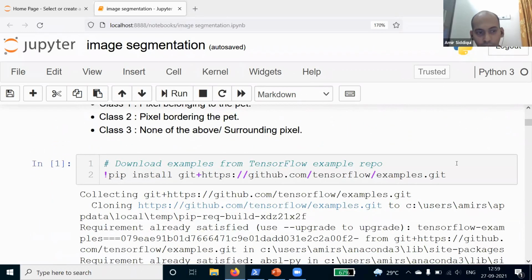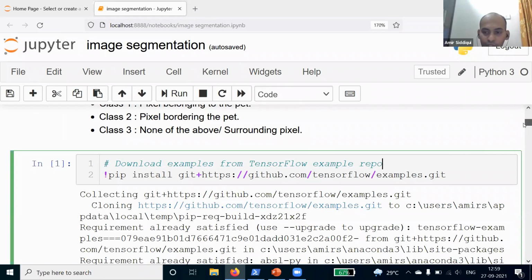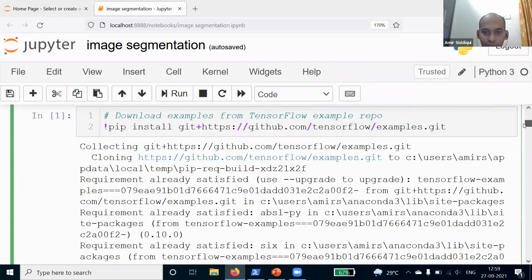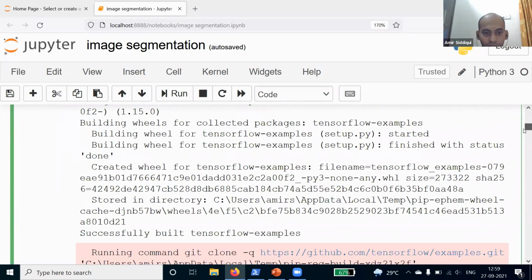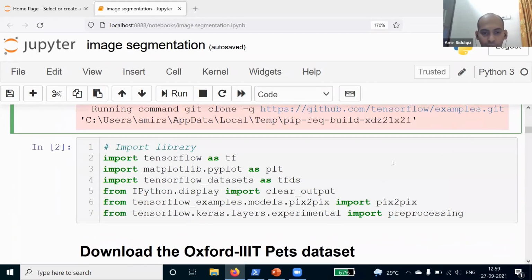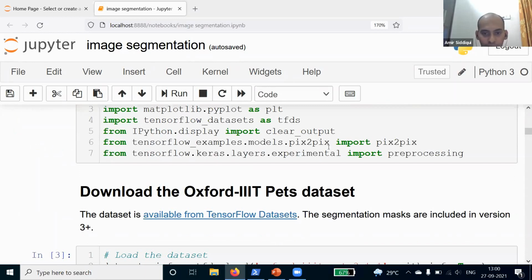So this is the code, and in this first line, we are downloading the examples from GitHub. This first line will download the examples that we have on the TensorFlow GitHub page. Next, we are importing all the important libraries that we need to work on this image segmentation problem. We are importing TensorFlow and Matplotlib for data visualization. Then from the dataset, we are importing the dataset module so we can load the pet dataset. And we are importing the pre-processing, clear output, and everything that we will require for this tutorial.